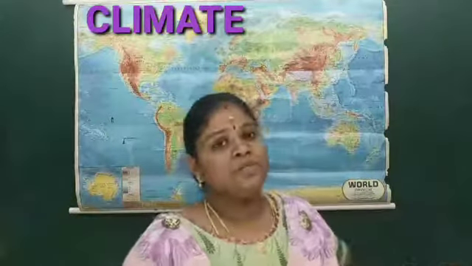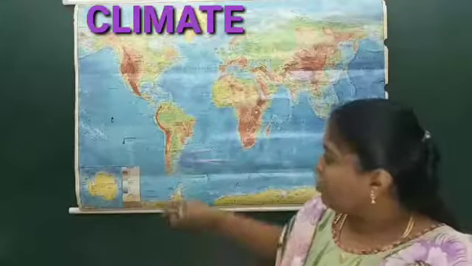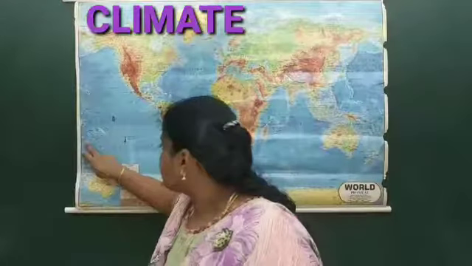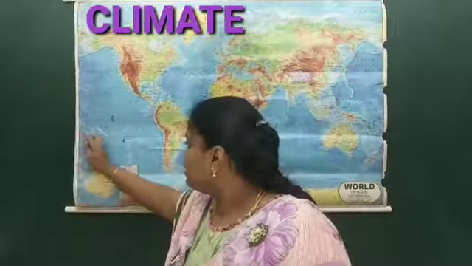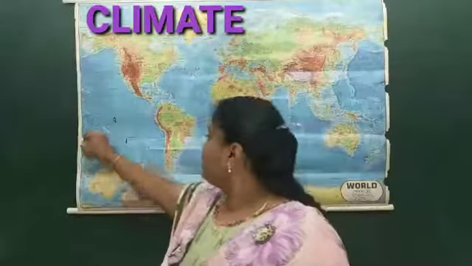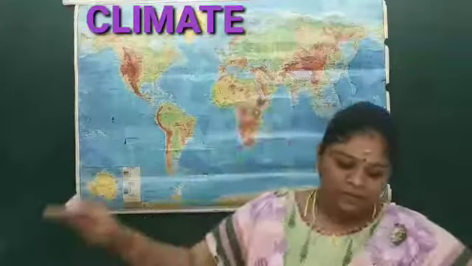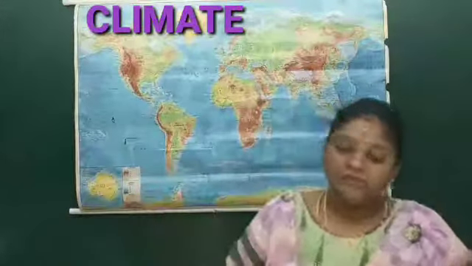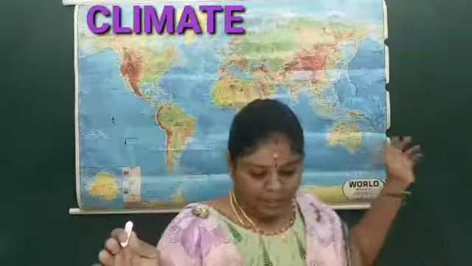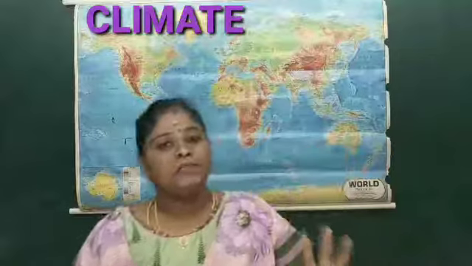Next, these monsoons are experienced around 20 degrees north. As you can see, this is 23 degrees, and down here you can find 20. So 23 degrees north and 23 degrees south is where it is experienced. These regions only experience the change in climate. This has to be understood through different mechanisms. So what are the mechanisms? We have 5 different mechanisms, and I'll explain them in detail.